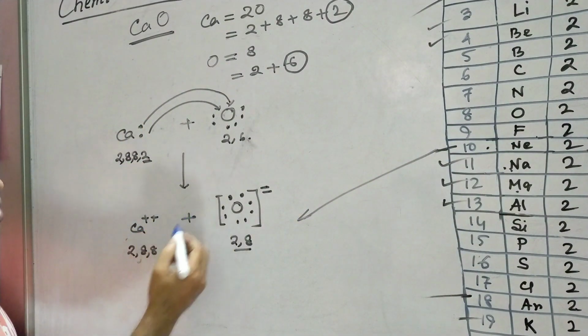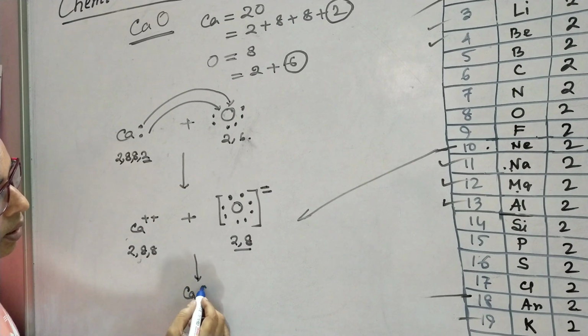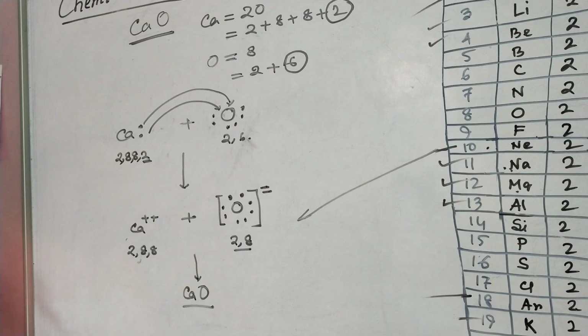Now oppositely charged ions attract each other to form the molecule calcium oxide. That is, everyone, you are clear that calcium oxide molecule is an ionic compound and the bond formed between calcium and oxygen is ionic bond.